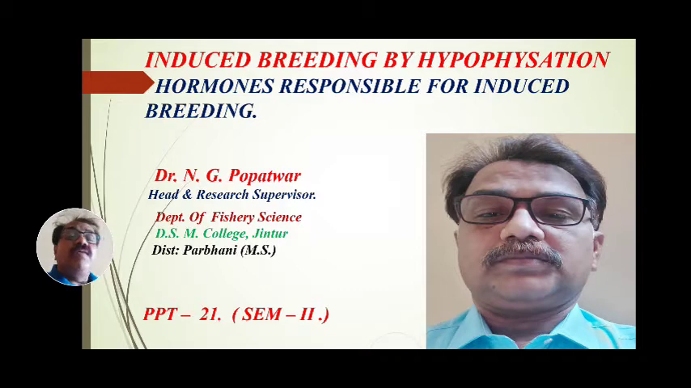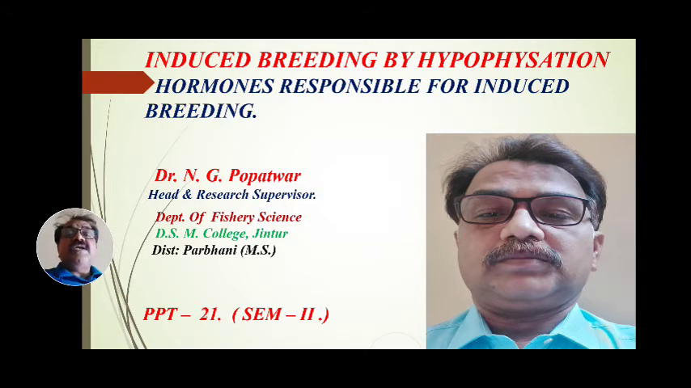What is meant by induced breeding? When fish are injected with pituitary gland extract, the fish can mature in their early life span or early maturity period, and can freely breed and spawn in the surrounding water bodies, whether standing water or running water. That breeding is called induced breeding by hypophysation.